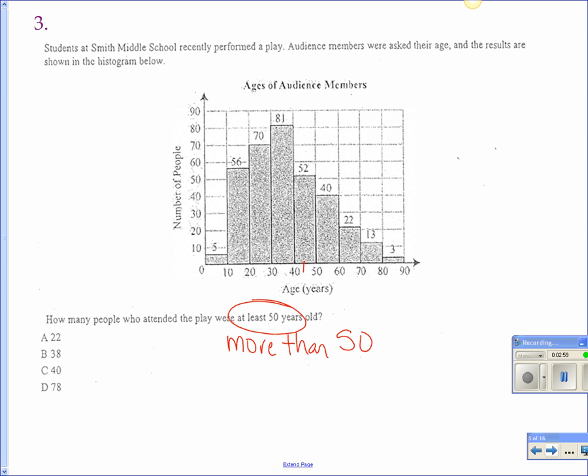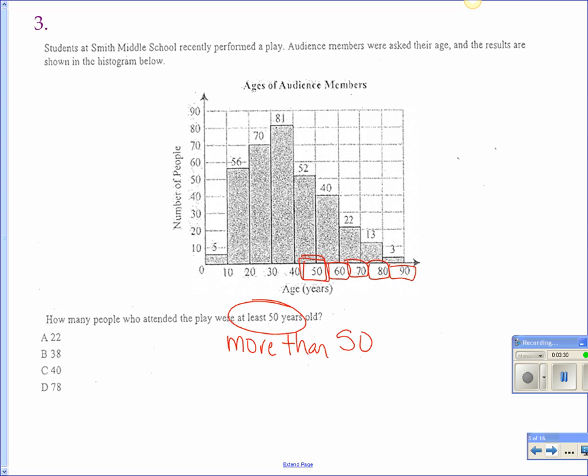So here is 50 right here. I know it's hard to see. And the people who are more than 50 are 60, 70, 80, all the way to 90. Okay? What do you think from 50 to 60, they have this number 40. What do you think that means? Very good. Okay, so you got 40 from 50 to 60. You got 22 people from 60 to 70, 13 from 70 to 80, and 3 from 80 to 90.